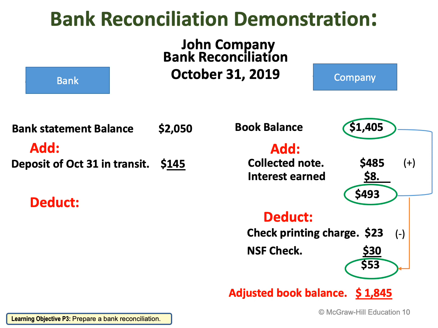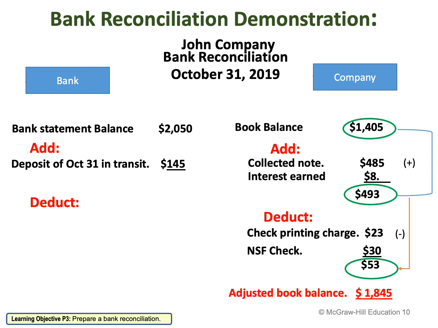In this case, we have a deposit of October 31st in transit, which is $145. Any deposits in transit or any other deposit always increase my bank cash section.